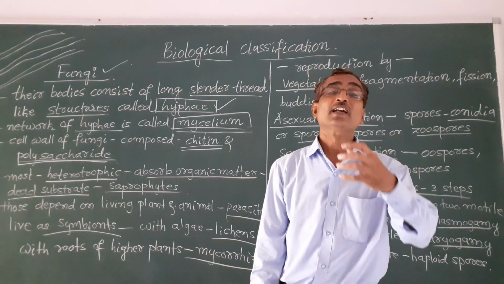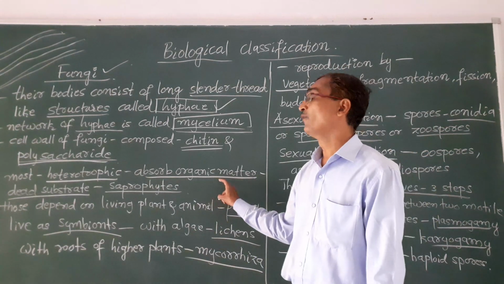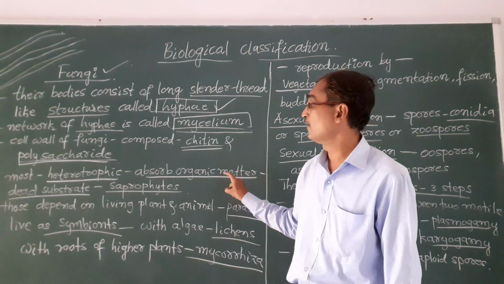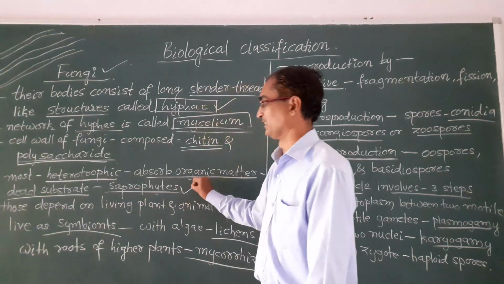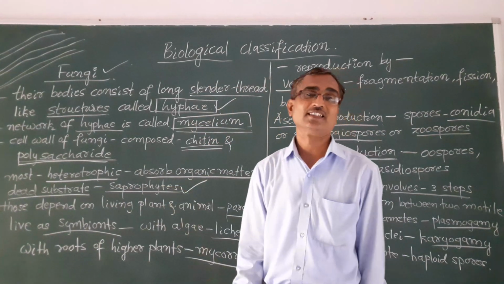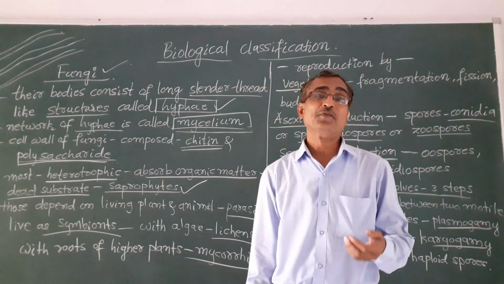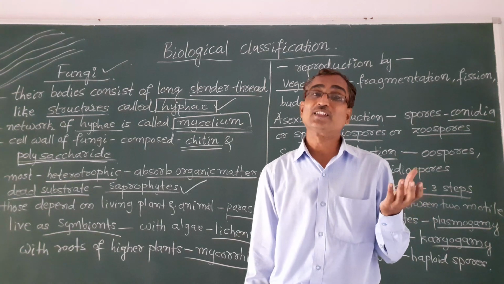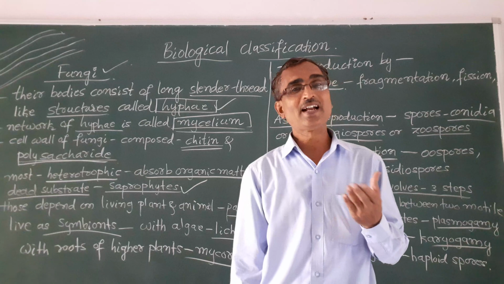Most of the fungi are heterotrophic, they absorb or derive organic matter or organic material, that is nothing but food, and they are called saprophytes. So saprophytes, I have already told in the previous class, are those which depend on the dead remains, the dead bodies of plants and animals.